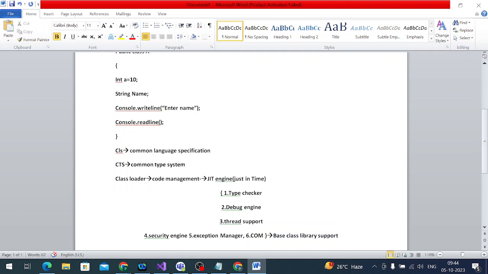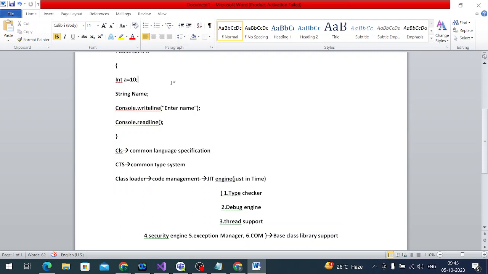It is used so that if we are writing code in multiple languages, it will compile both with the types of variables in one common form, so that it can be used by the just-in-time compiler to make machine code. Simple: in our programming we are using int, string and character. Primitive data types are there, and different types of data types are available in our application, right? These data types are provided by the CTS.